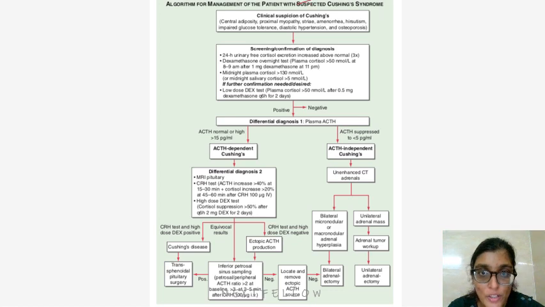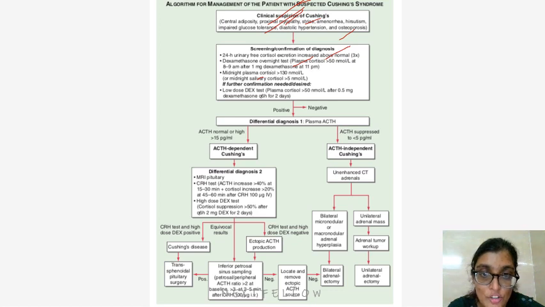Algorithm for management of a patient with suspected Cushing syndrome, that is clinical suspicion of Cushing's, which causes central adiposity, proximal myopathy, striae, amenorrhea or hirsutism, impaired glucose tolerance, diastolic hypertension and osteoporosis. Screening and confirmation of diagnosis: 24-hour urinary free cortisol excretion increased above normal. Dexamethasone overnight test: plasma cortisol greater than 50 nanomole per liter at 8 to 9 am after 1 mg dexamethasone at 11 pm. Midnight plasma cortisol greater than 30 or midnight salivary cortisol greater than 5.